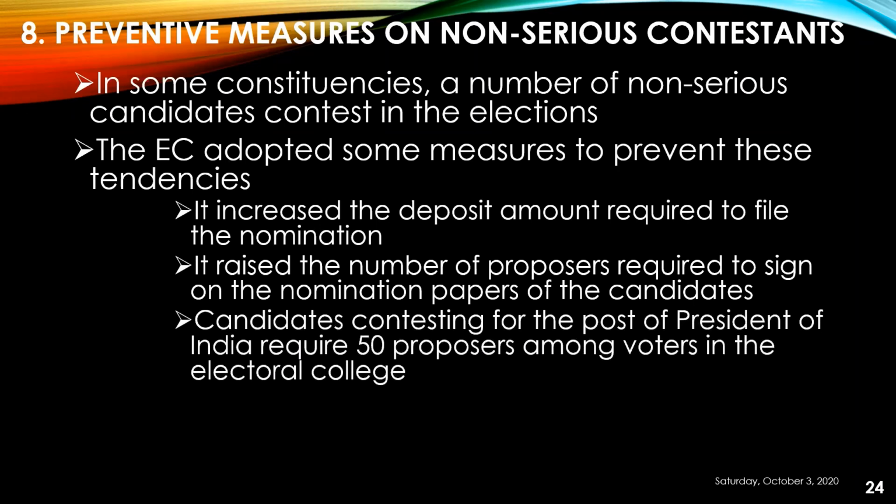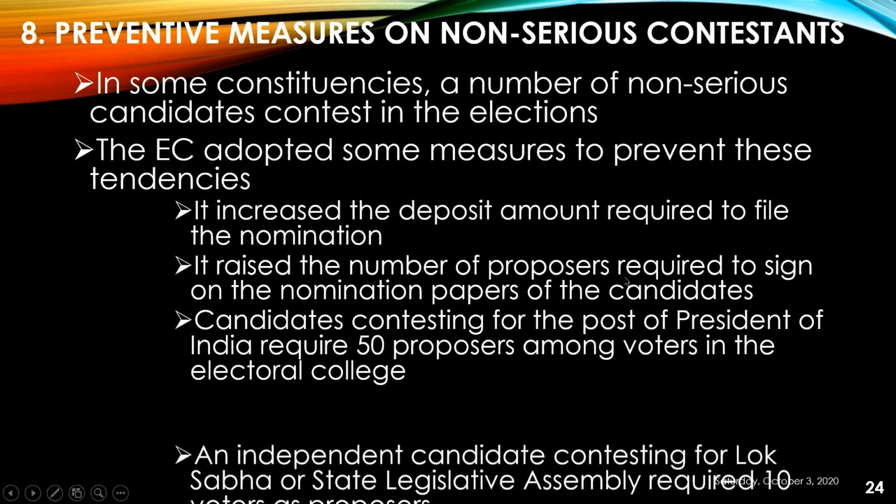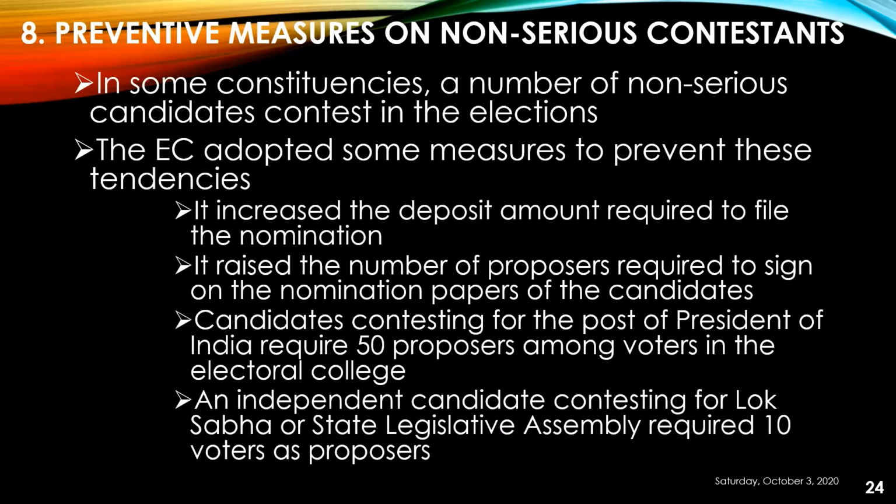Candidates contesting for the post of President of India require 50 proposers among voters in the Electoral College. So 50 proposers should support the presidential candidate, and these 50 proposers should belong to the Electoral College. You know that the Electoral College elects the President of India. An independent candidate contesting for Lok Sabha or State Legislative Assembly requires 10 voters as proposers. So an independent requires 10 voters to propose him or her.